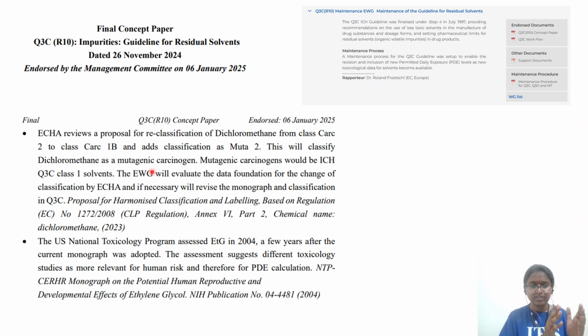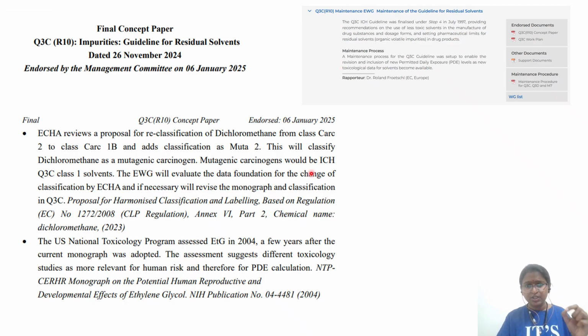In the case of direct DNA-causing carcinogenesis, this particular agent will directly attack the DNA and cause cancer. So they are suggesting that dichloromethane be included as mutagenic, meaning it is going to cause DNA damage, cause mutation, and thereby cancer. This is a proposal given by the ECHA.